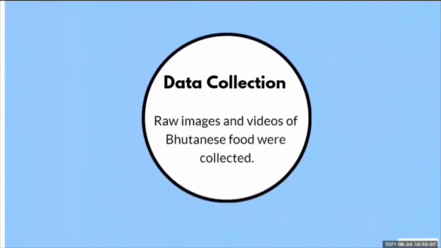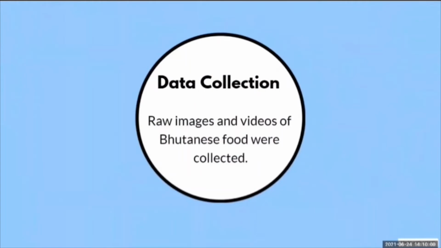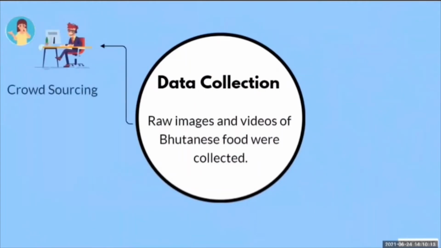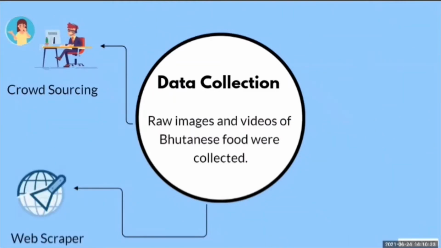For the preparation of the Bhutanese food dataset, raw images were collected along with some videos of the food. The collection of the raw images was done by taking pictures of the food and through crowdsourcing. Since the food images collected through crowdsourcing were insufficient to obtain 1,000 images for each of the classes, we had to consider an additional option in order to complete the dataset on time. So a web scraper technique was used. Web scraping is a method of extracting information from websites.